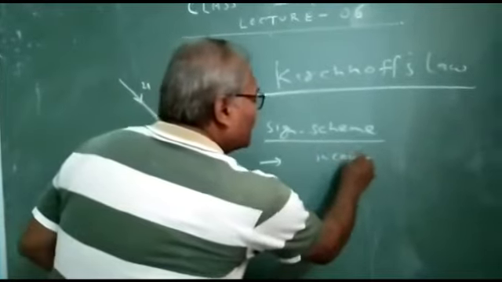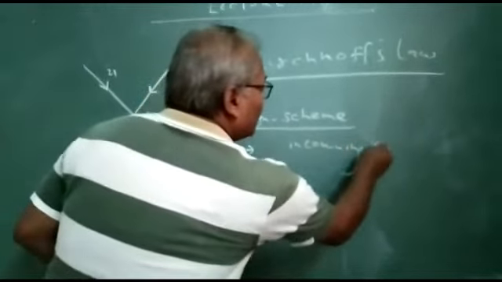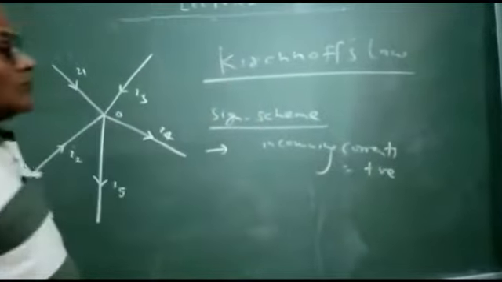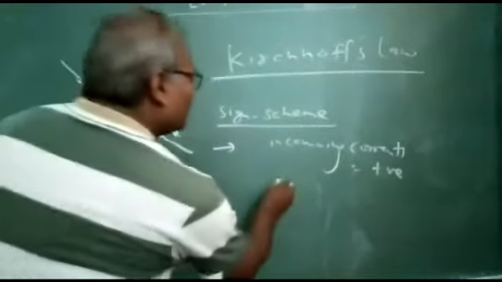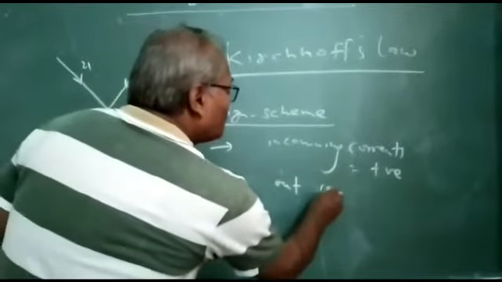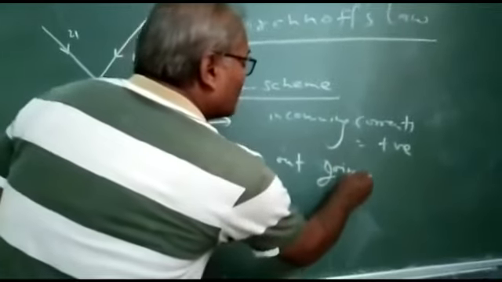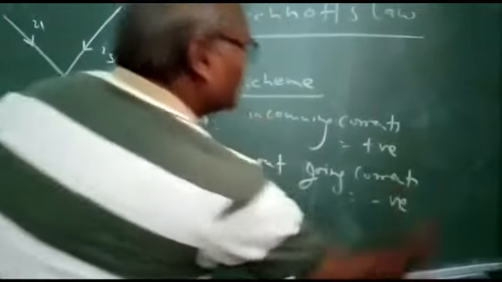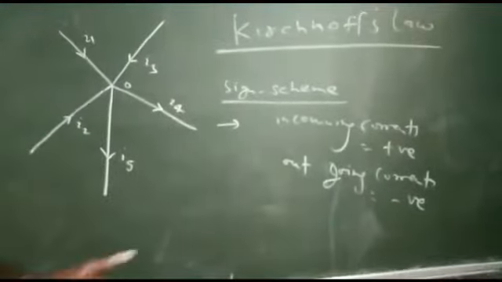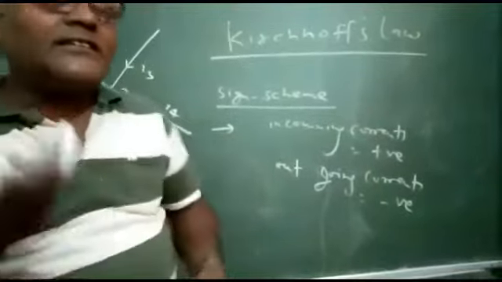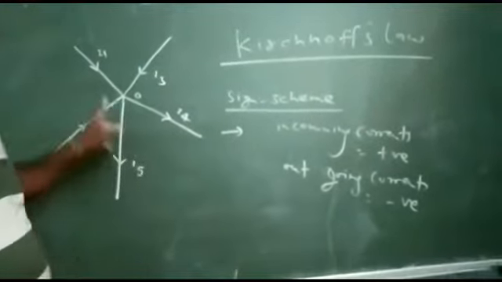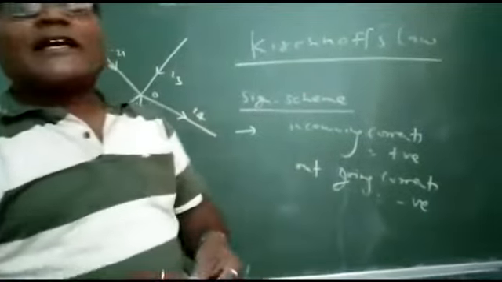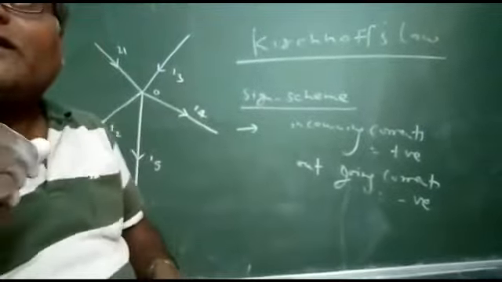Incoming currents, remember it, you should take positive, outgoing currents you should take negative. In the whole of electricity, in electrical networks, all incoming currents will be positive and all outgoing currents will be negative.